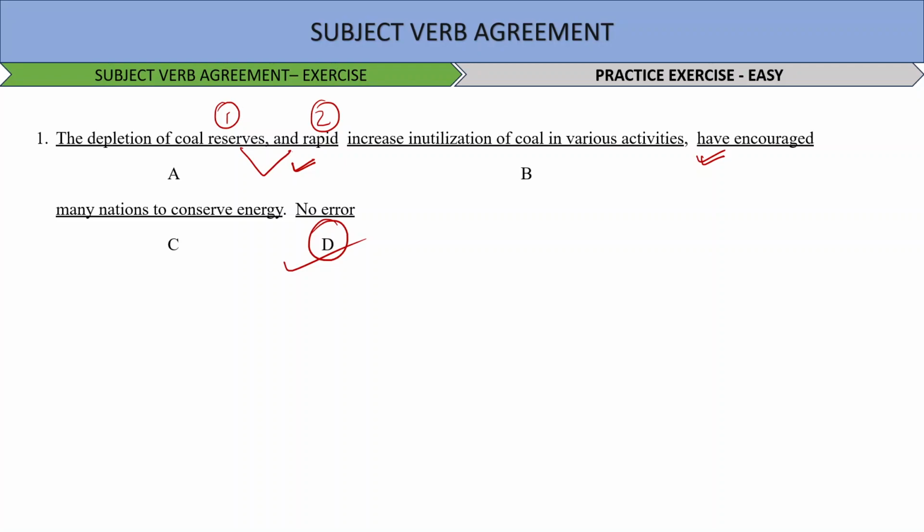So here the verb and the subject are given. There is without a doubt many good reasons. The subject here is reasons, and reasons is plural. So for a plural subject, am I supposed to use is? No, we will use there are, and hence the error is in option number A. Okay, next question.